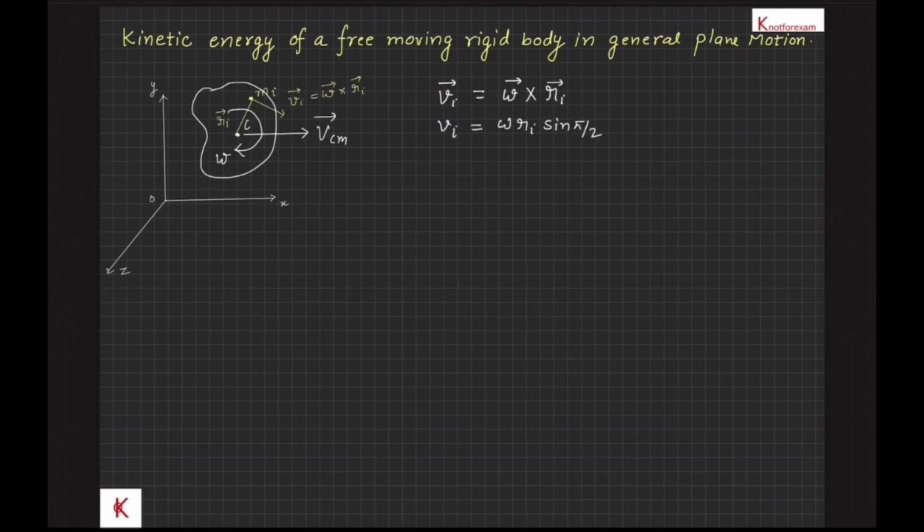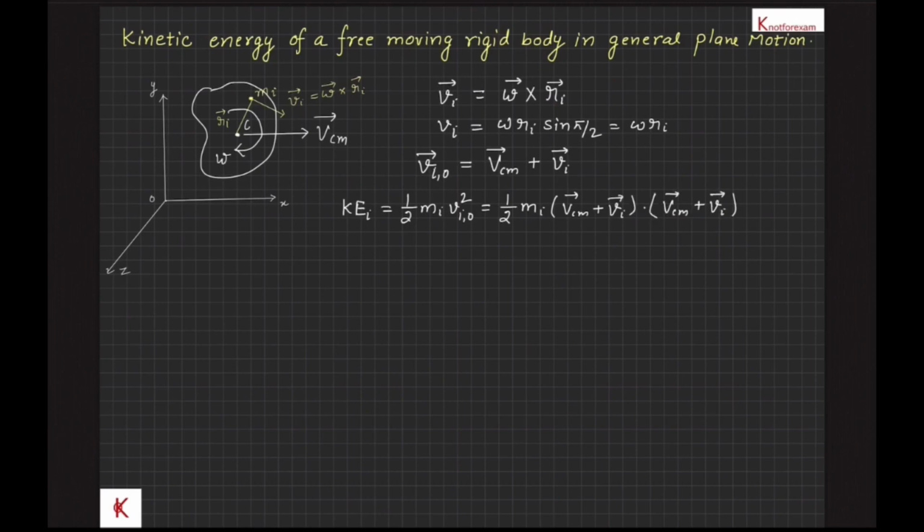Therefore, velocity of ith particle with respect to point O will be equal to velocity of center of mass plus velocity of ith particle with respect to center of mass axis. Now, kinetic energy of ith particle is equal to half mi into viO square, that will be equal to half mi (vcm vector plus vi vector) dot (vcm vector plus vi vector).